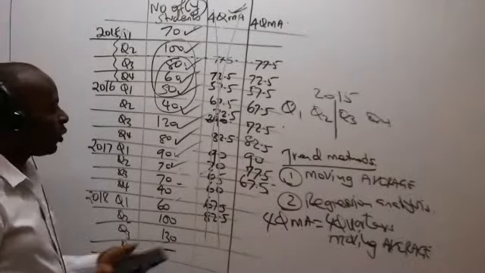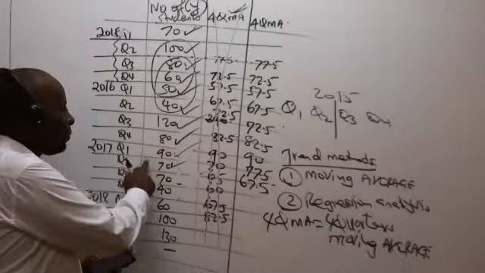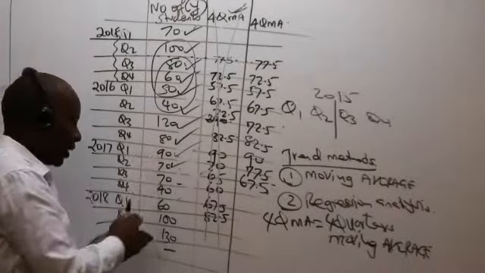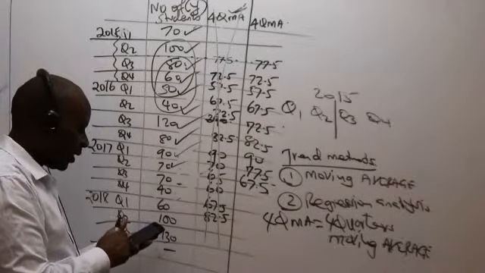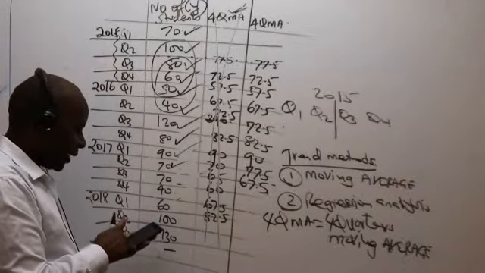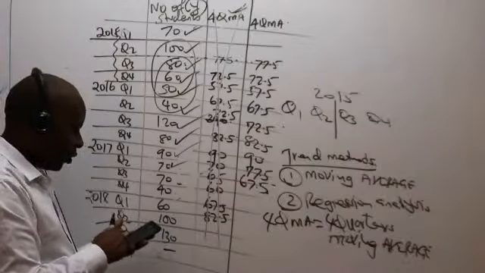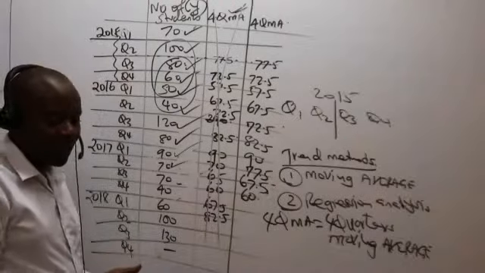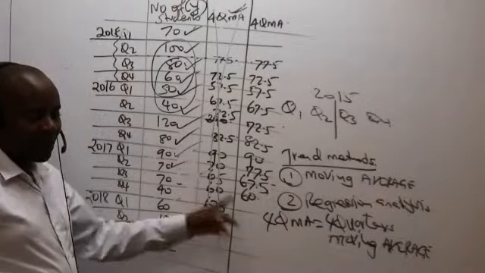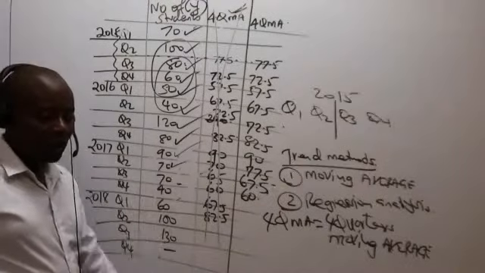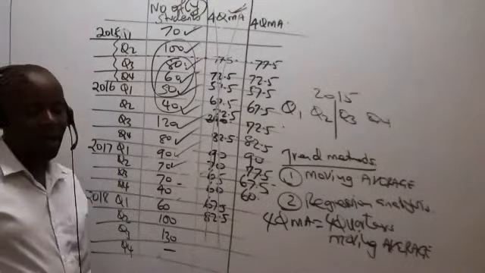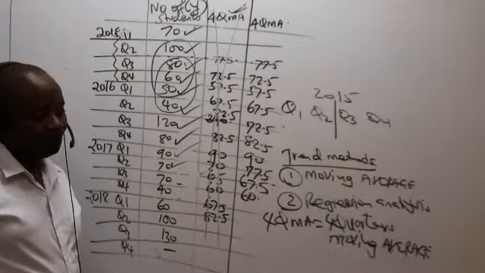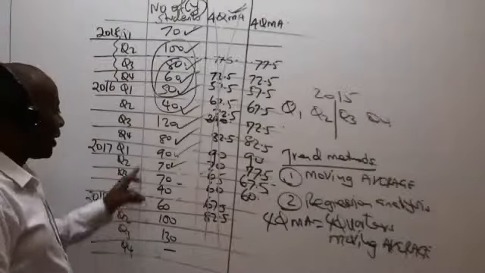So remember, for us to have gotten this 67.5, we took 90 plus 70 plus 70 plus 40. In this case, the next one will be 70 plus 70 plus 40 plus 60 divided by 4. What figure am I getting? I'm getting 60. Is there somebody who is able to get that 60? Correct or wrong? Thank you very much. So in this case here, that has been ticked.